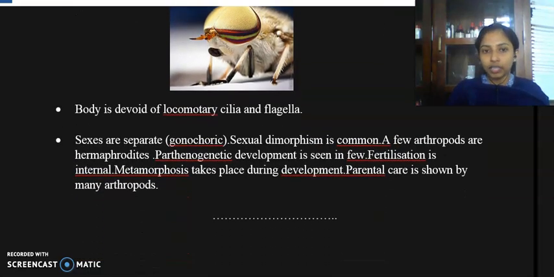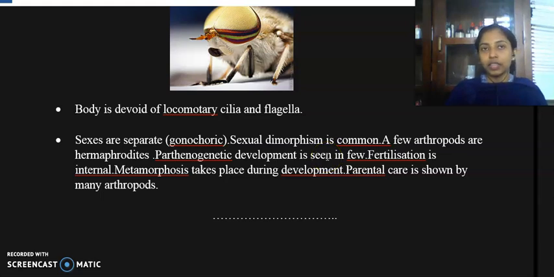Sexes are separate, that is gonochoric, that is we can see the male and female different. Okay, they are not hermaphrodite, but there are some arthropods which are hermaphrodite. Okay, there are exceptions. Sexes are separate, which means they are gonochoric. Then they show sexual dimorphism. We can differentiate which is male and which is female. That feature is called sexual dimorphism. And a few arthropods are hermaphrodites. And parthenogenetic development is seen in few.